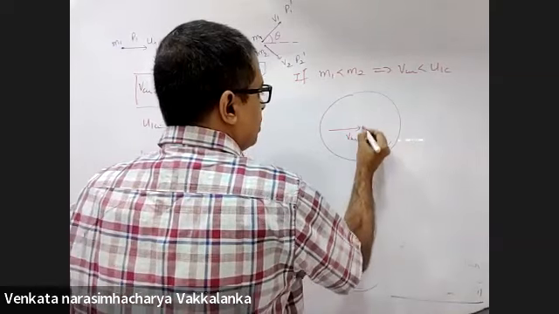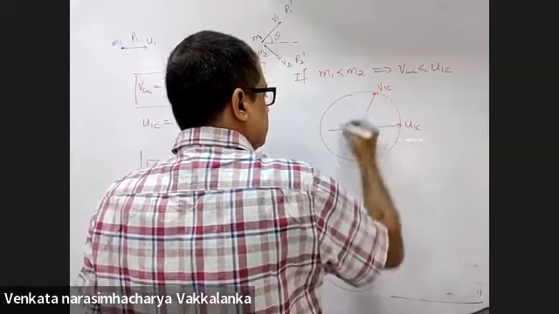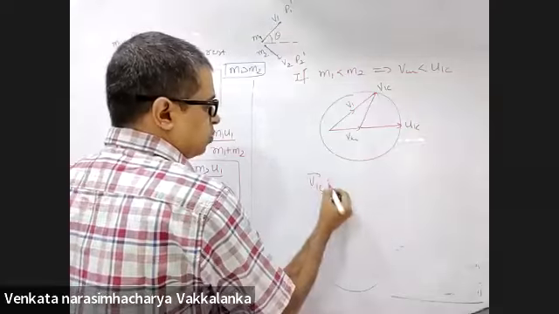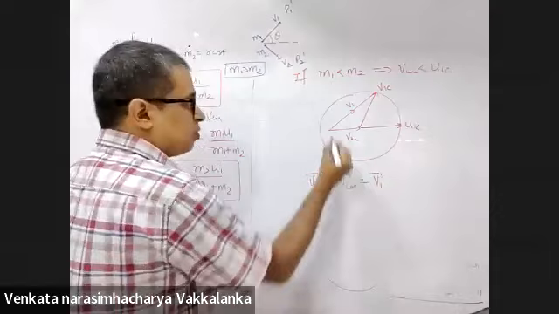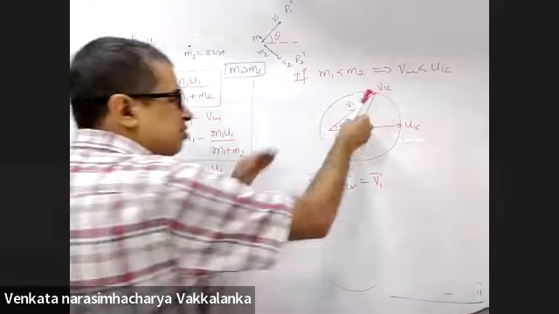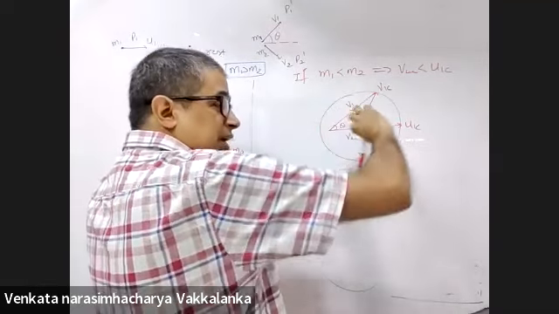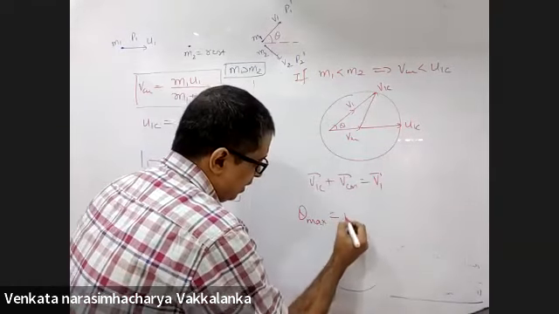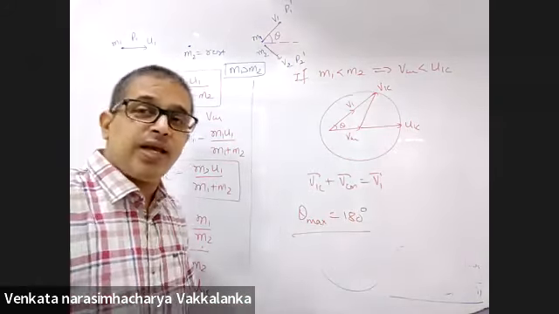This is now VCM. This is U1C. This is V1C. This will be V1. Velocity of one with respect to center of mass plus velocity of center of mass is velocity of one with respect to ground. What is the maximum value of theta? 180 degrees. As I am turning this, theta is increasing, increasing, till 180. Theta maximum will be 180 degrees. Hence, Rutherford's observation could be explained.